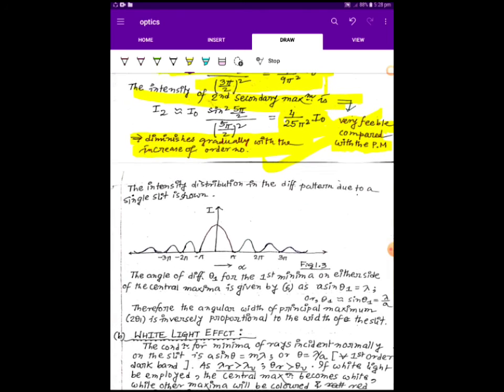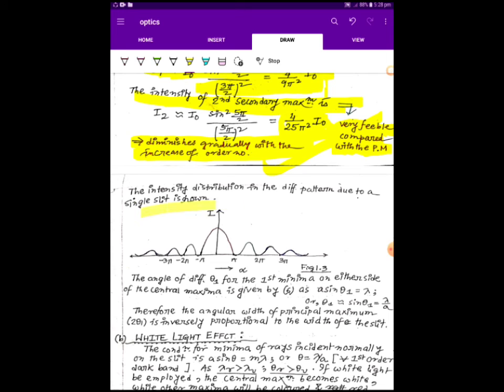Now if we plot these, we get this type of graph where the principal maximum, also called the central maximum, is represented here. The other maxima, that is the first secondary maximum, second secondary maximum, third secondary maximum, diminish gradually with the increase of order number. This is also possible for negative 2 pi, negative 3 pi, etc. So this is the required graph.